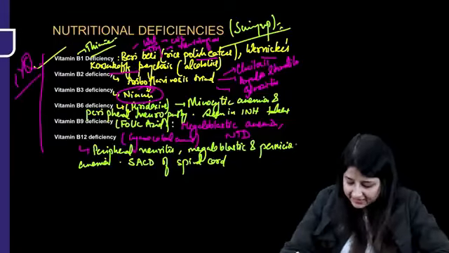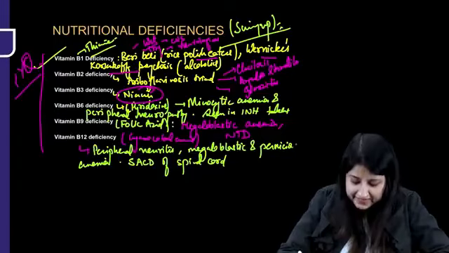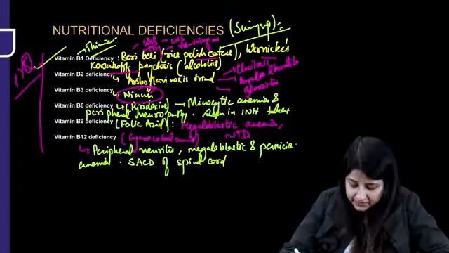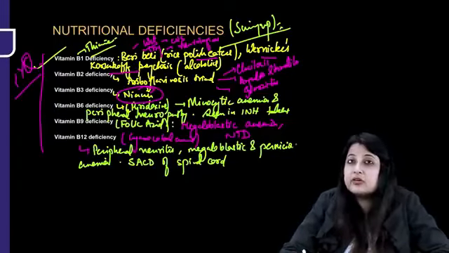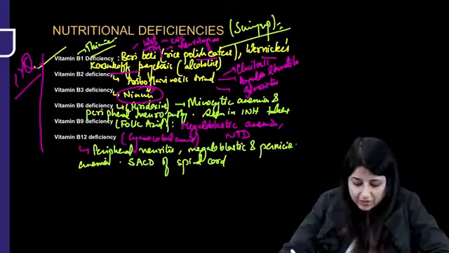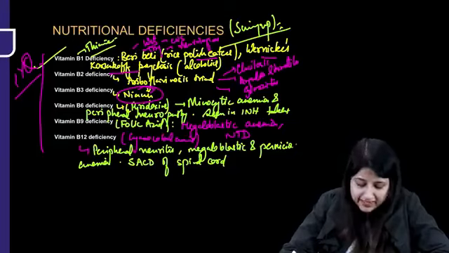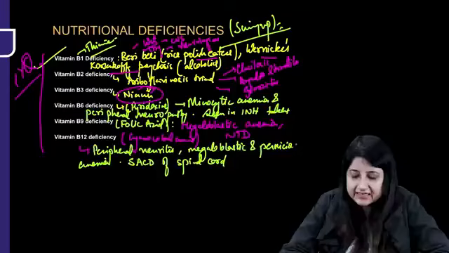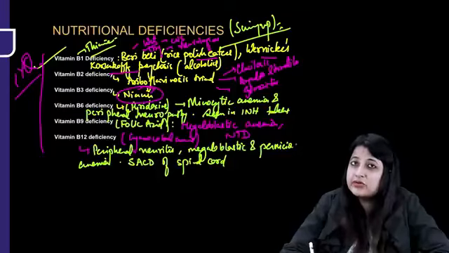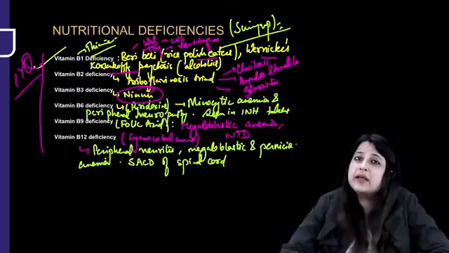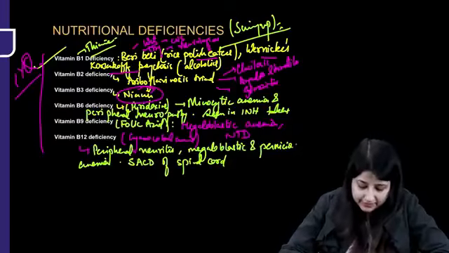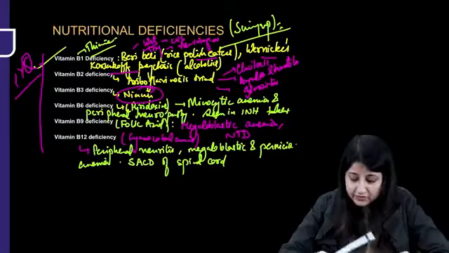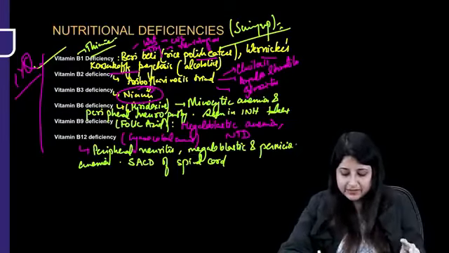Okay, B6 is pyridoxine deficiency leading to microcytic anemia and peripheral neuropathy. And where do you see pyridoxine deficiency? People who are taking isoniazid, the anti-TB drug. All right, that is very, very important. Then B9. B9 is folic acid, deficiency of which leads to megaloblastic anemia and NTD. Yes, women who are planning to conceive should take 400 microgram of folic acid every day. Okay. Vitamin B12 deficiency is cyanocobalamin, peripheral neuritis, megaloblastic pernicious anemia.